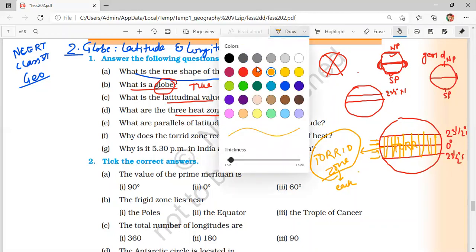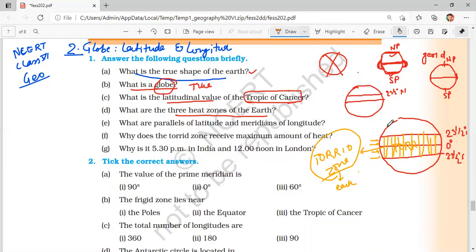Now the second zone that we have is the area which is beyond this Tropic of Cancer in the north and Tropic of Capricorn in the south. This area is our temperate zone. I write it fully here.